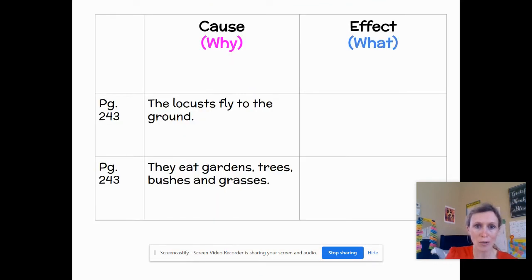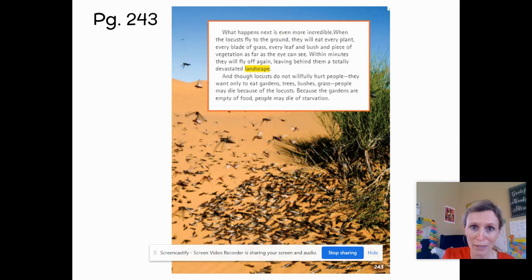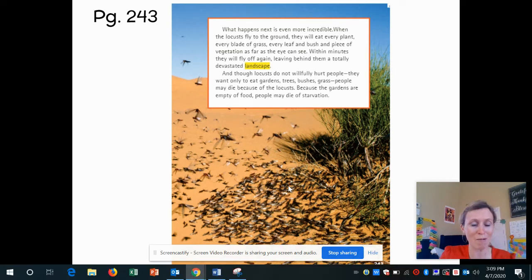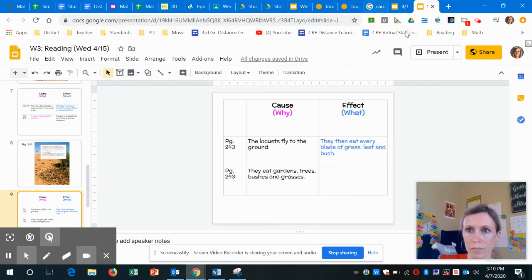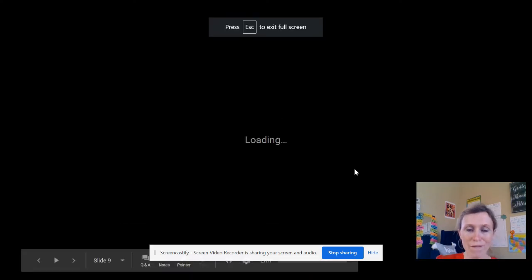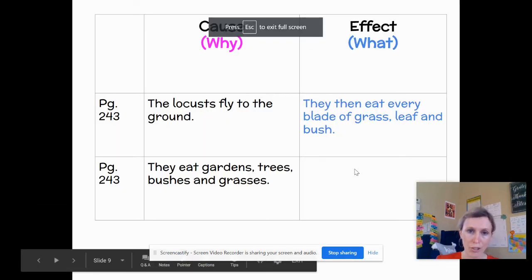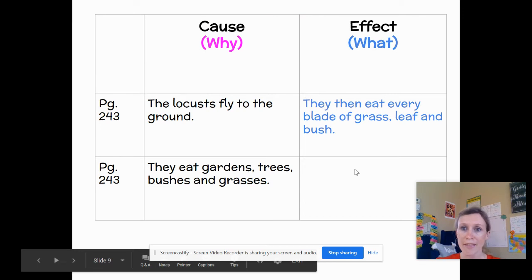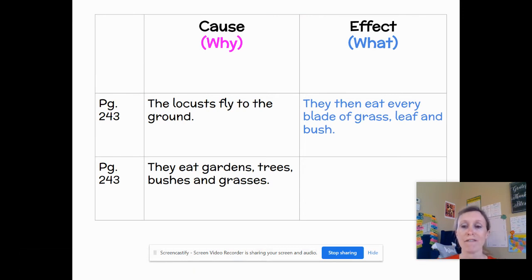So again, the locusts fly to the ground. What happens because of this? Really, they eat everything in sight. We can fill that out. All right, third graders, so I filled that one in. So the locusts fly to the ground, and because of that, they then eat every blade of grass, leaf, and bush. This one's really similar.